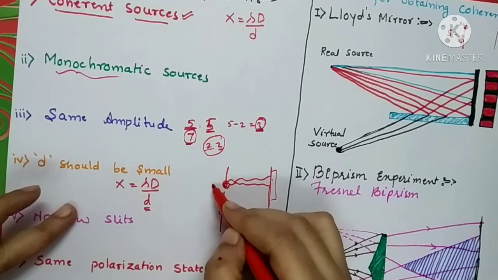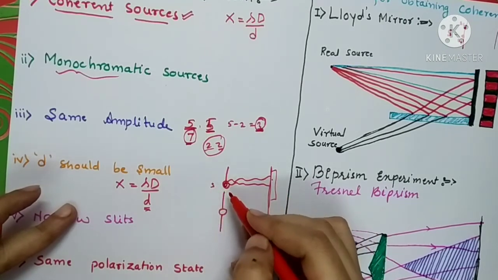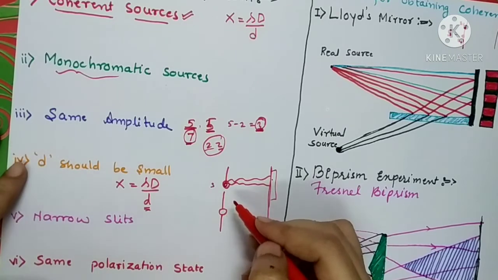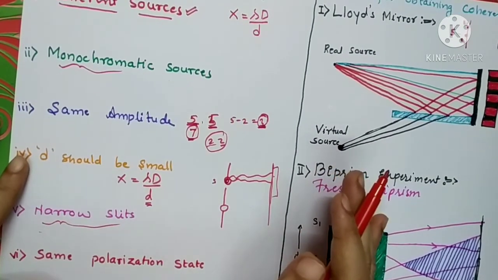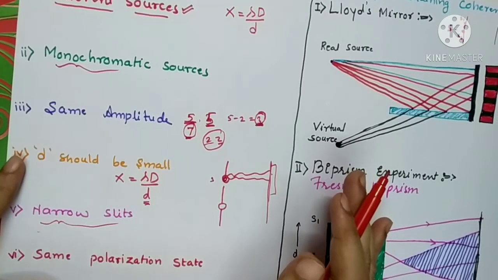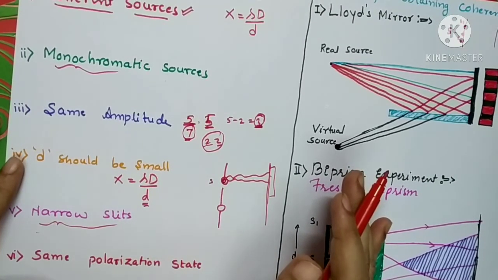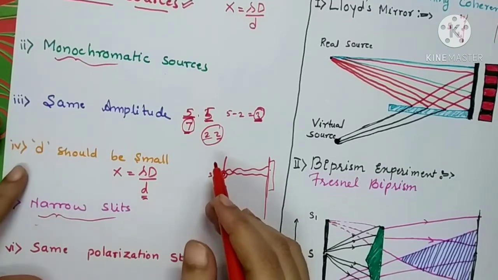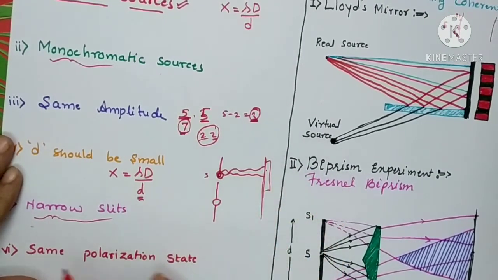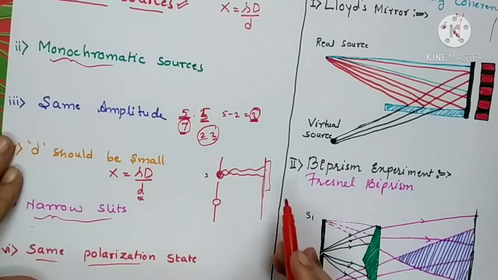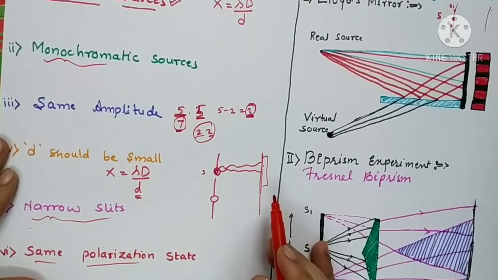So the two slits, or the two sources of light, should be narrow. And the last condition is, if you are using polarized light, then the two waves should be in the same state of polarization.